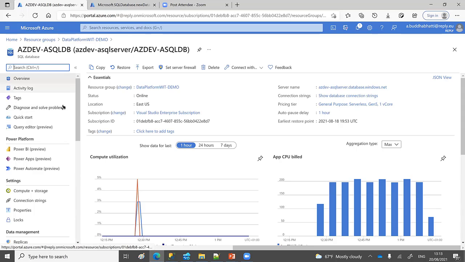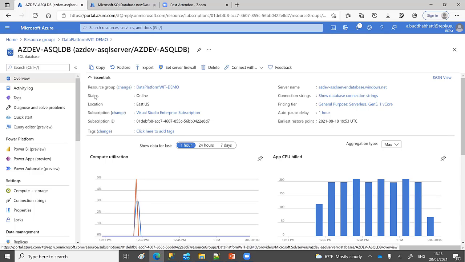And here you can see that you have an overview as well, so you can see your server name and other information. And this is the main important thing, status. At the moment it is online. Sometimes if it's not online or not available, then it's paused, so you have to wait to connect and make it online, or when you try to connect, it will automatically make it online, but it takes a few minutes.